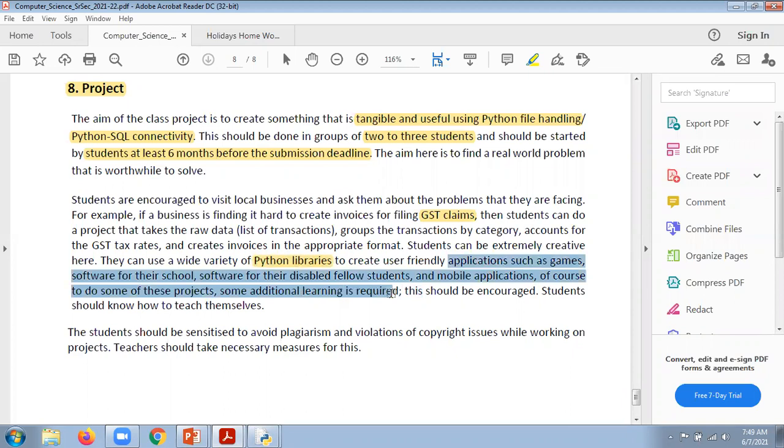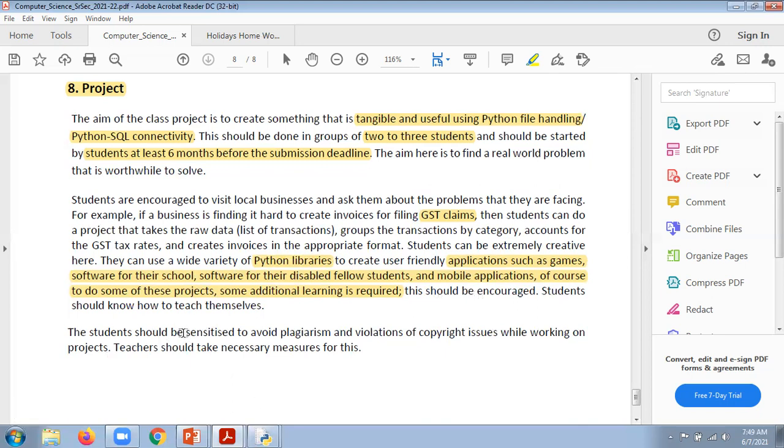They also mentioned here that additional learning means the learning we are doing right now, which is part of our curriculum. In spite of that, you can also learn something from online or other resources, and you are supposed to implement that in your project here. Okay, so this is very, very important.